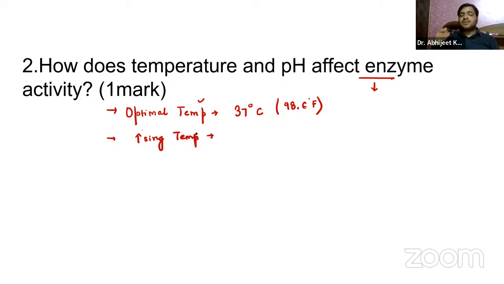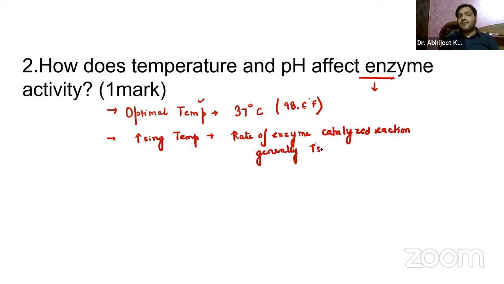Now, as temperature rises towards the optimal temperature, the rate of enzyme catalyzed reaction generally increases, right? So increasing temperature, basically the rate of enzyme catalyzed reaction generally increases. Now, why is this so, guys?